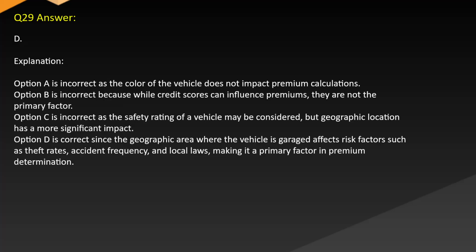Answer: D. Explanation. Option A is incorrect, as the color of the vehicle does not impact premium calculations. Option B is incorrect because while credit scores can influence premiums, they are not the primary factor. Option C is incorrect, as the safety rating of a vehicle may be considered, but geographic location has a more significant impact. Option D is correct, since the geographic area where the vehicle is garaged affects risk factors such as theft rates, accident frequency, and local laws, making it a primary factor in premium determination.